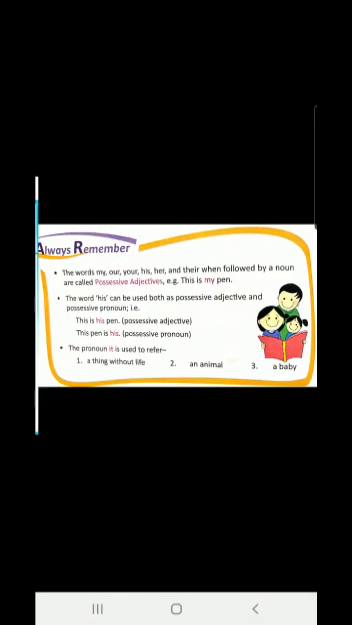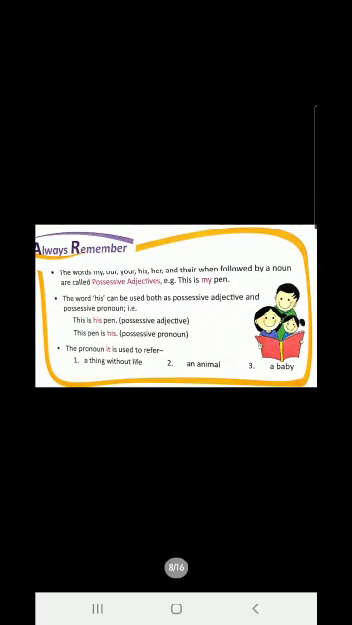Now if you say this sentence as, this pen is his, here his is coming after the noun. It is a possessive pronoun. Alright. The pronoun it is used to refer to a thing without life. You can use it for an animal also, and you can use it for a baby also. That means for non-living things, for an animal and for a baby, we use the pronoun it.